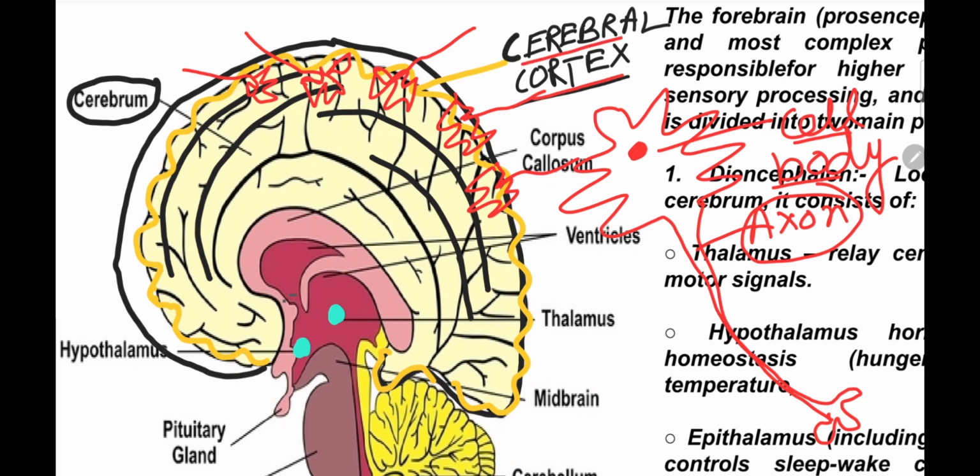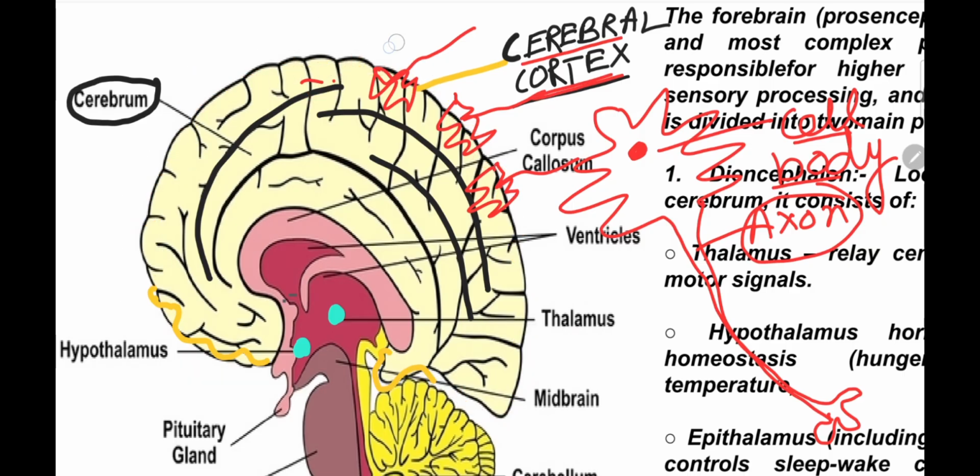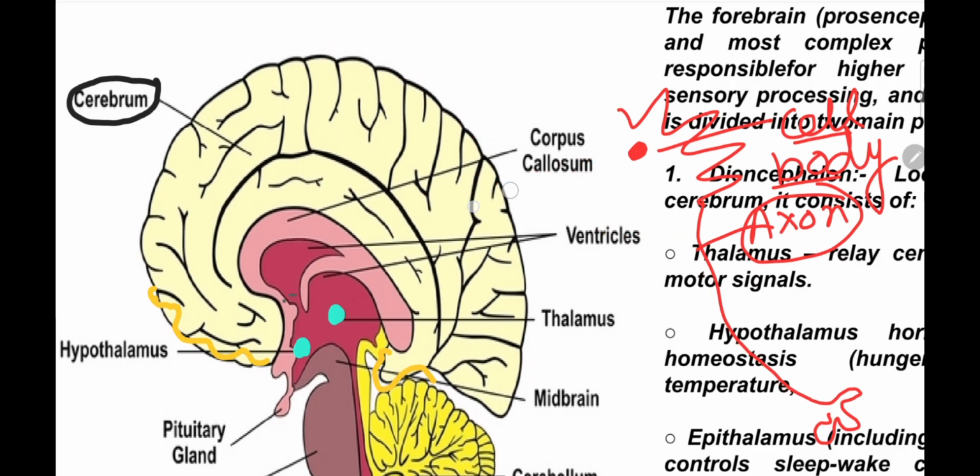So now you know what the cortex layer is. That is the layer which is formed by the cluster of cell bodies. Please write it down in your notebook: the cluster of neuronal cell bodies located at the surface of the cerebrum creates a layer that is named the cerebral cortex. Okay, next, now we know what the cerebral cortex is.